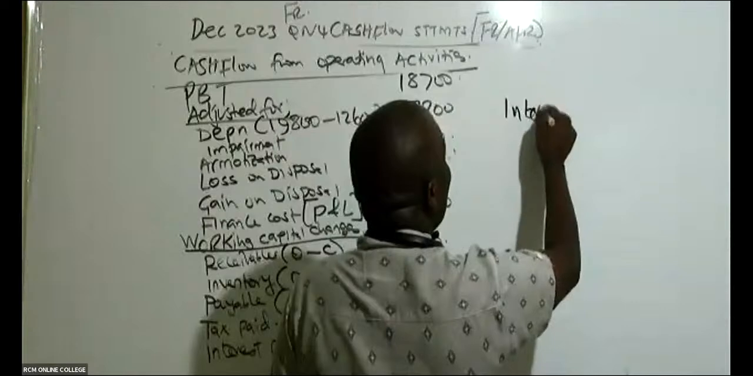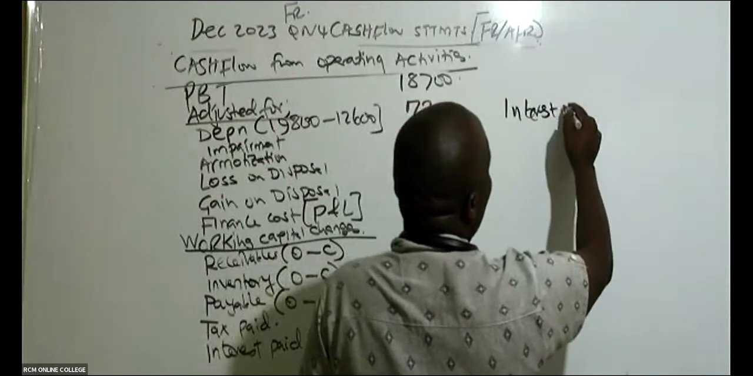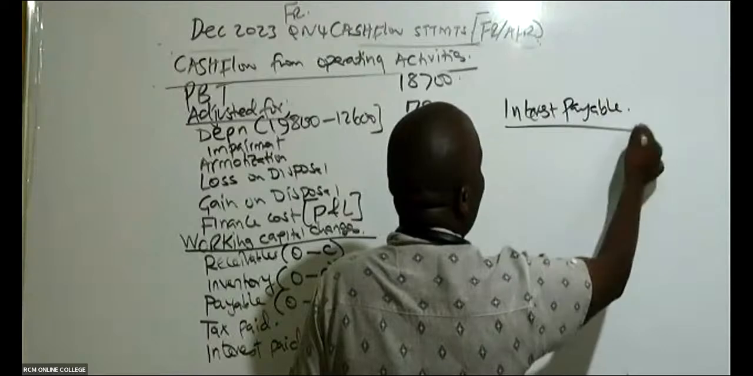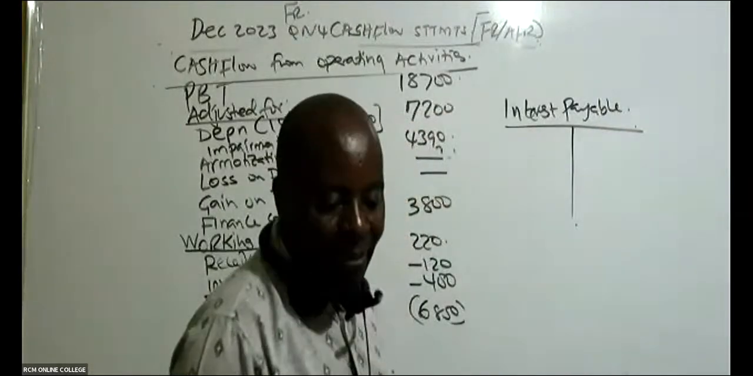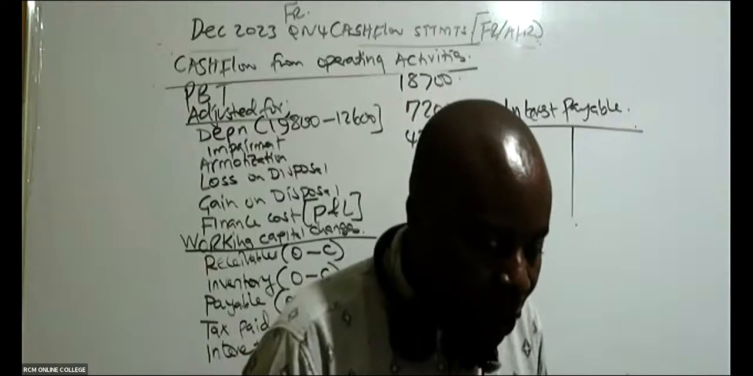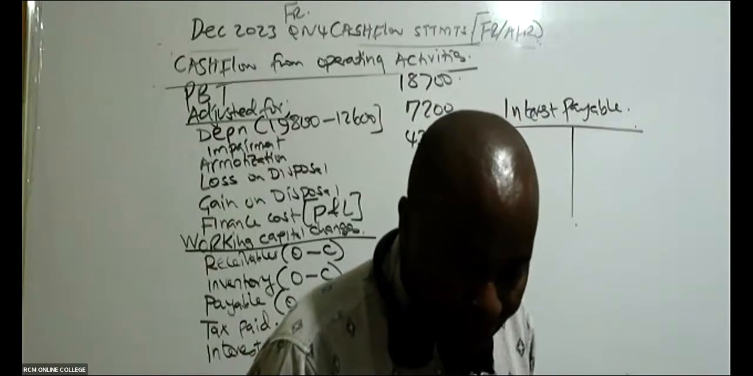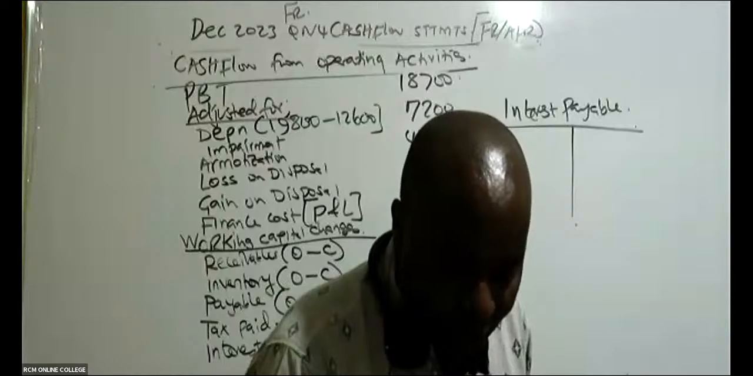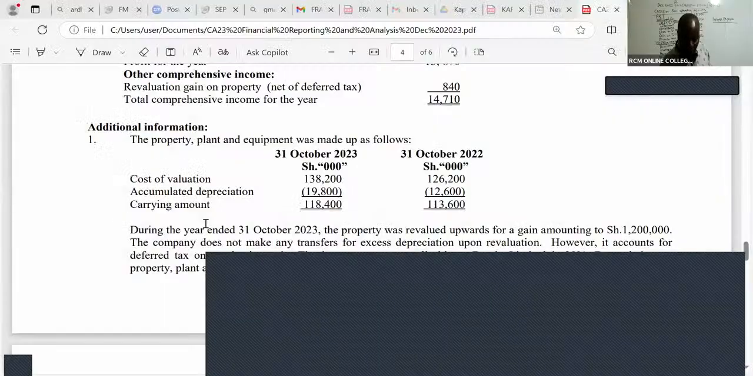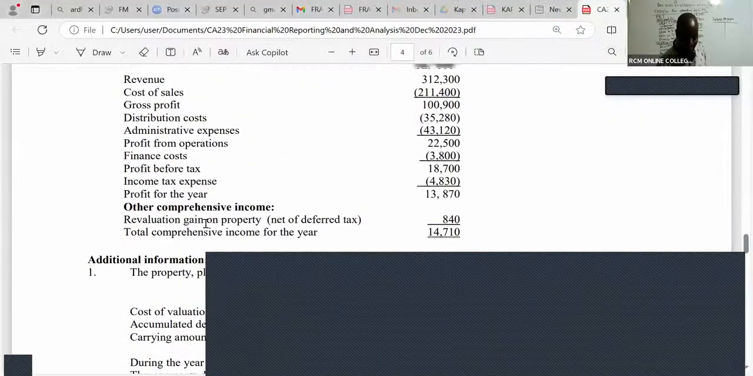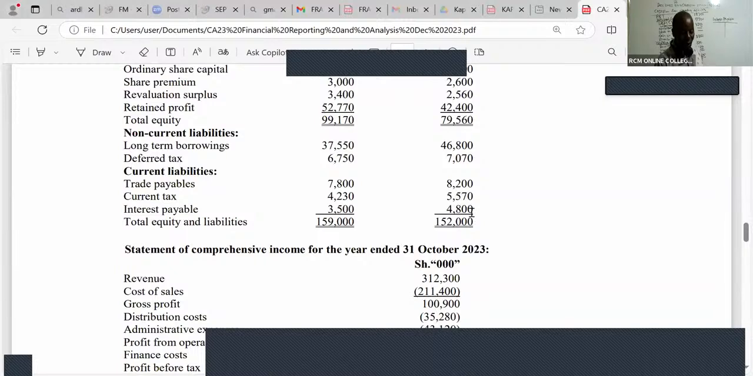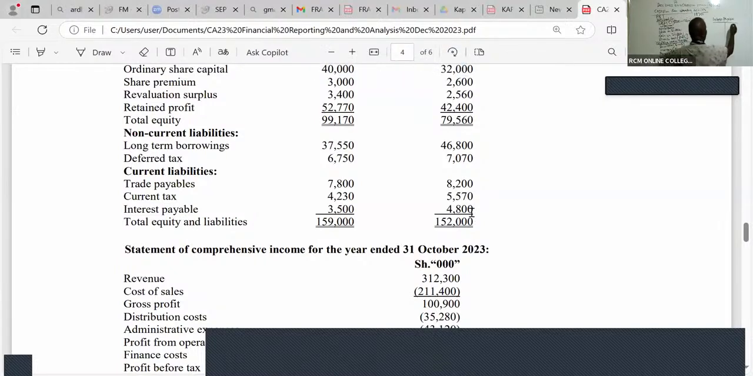Interest paid: track your interest payable. Go to your balance sheet and see how interest behaves. Here you see interest payable. At the beginning, 2022, you had 4,800. At closing, it is 3,500.